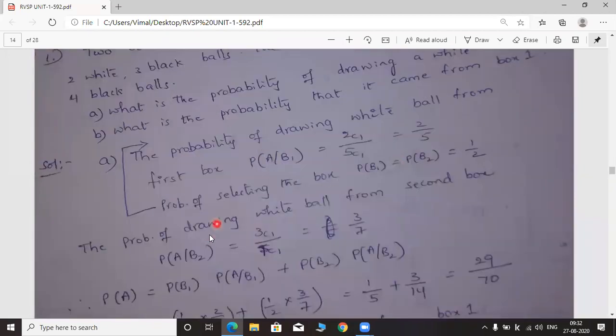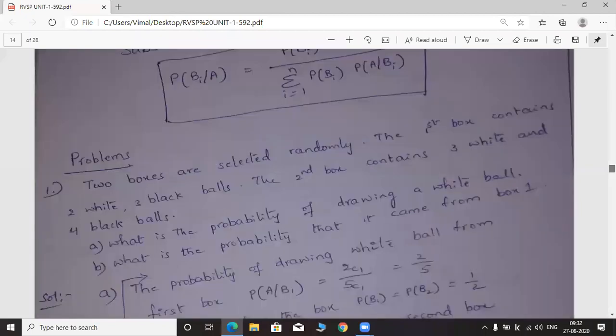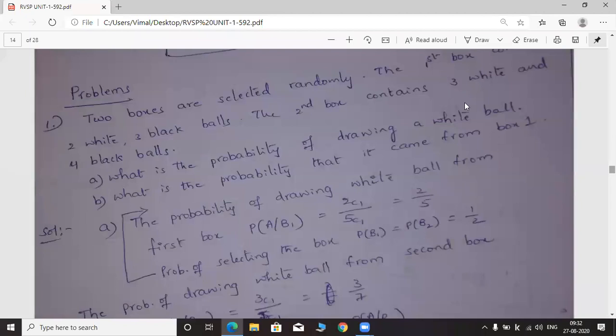Next, what is the probability of drawing a white ball from second box? How many white balls we have in second box and how many total number of balls we have? How many balls we have in box 2? That's what we have to see now. So in the given problem, we have 3 white and 4 black balls in box 2.